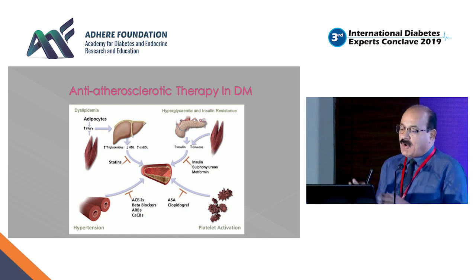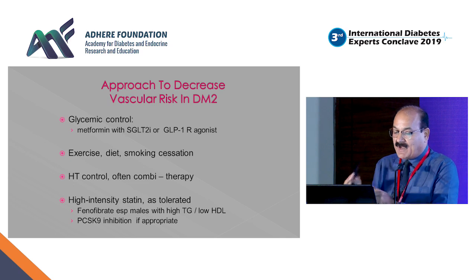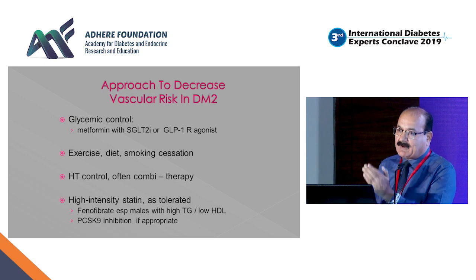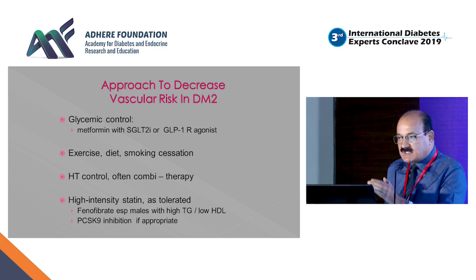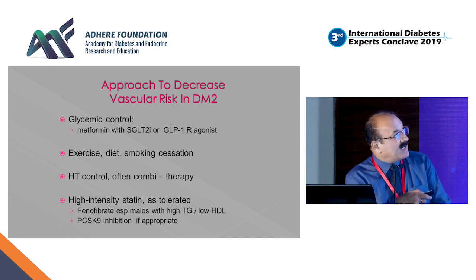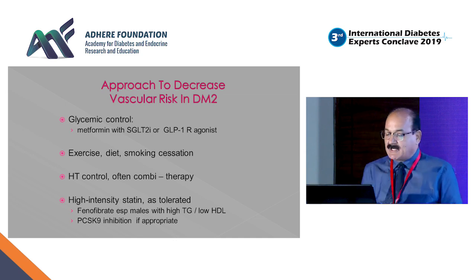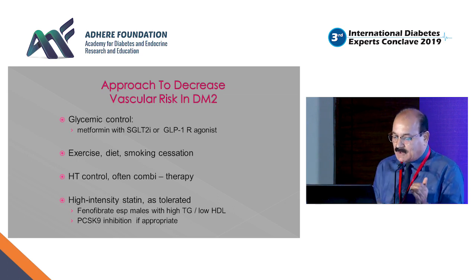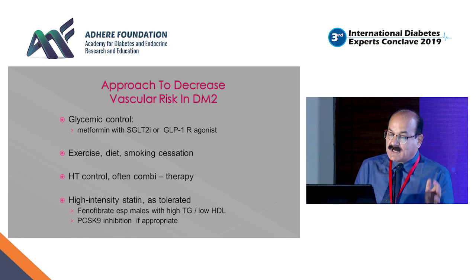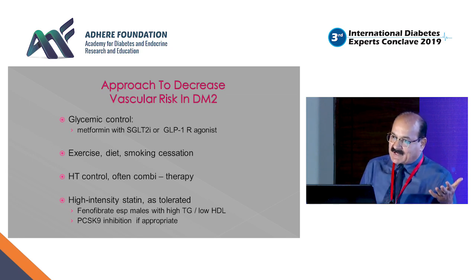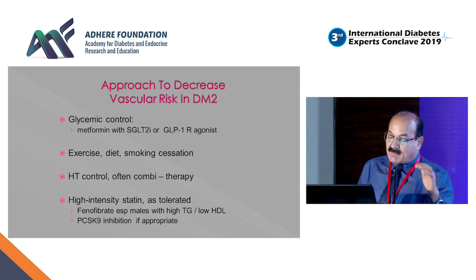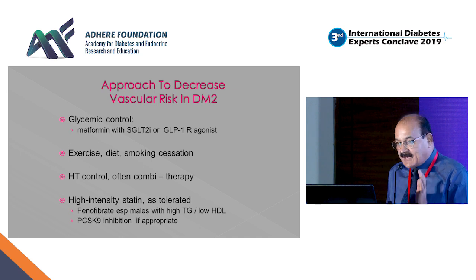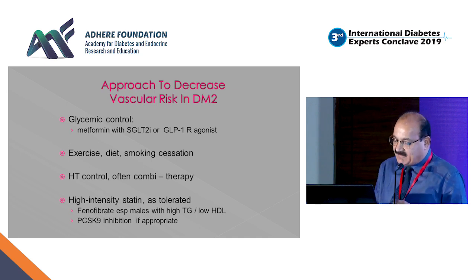calcium channel blocker. So the approach to decrease vascular risk in type 2 diabetes today is not only getting a glycemic control close to 7 as per ADA, or less than 6.5 or close to 6.5 with AACE guidelines, starting with metformin, looking for drugs like SGLT2 or GLP-1 analog, which have the greatest evidence to cut down 3-point MACE. Continue with lifestyle modification, smoking cessation, control of hypertension. I've told you the American guidelines of 2018 talk about control of hypertension in diabetes, which is very, very important, by combination of therapies and using high dose statin whenever required.